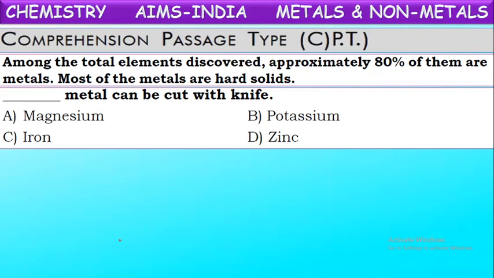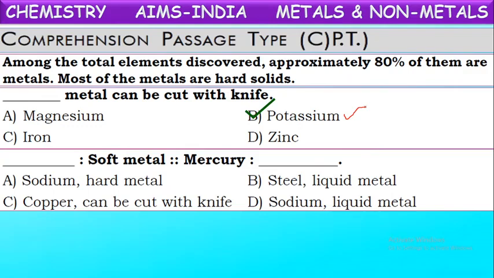So which of these metals is that kind? See here: magnesium, iron, zinc and potassium. Out of these, potassium is one of the soft metals which can be cut with a knife. Sodium, potassium, rubidium, these metals are soft metals. They can be cut with a knife also.